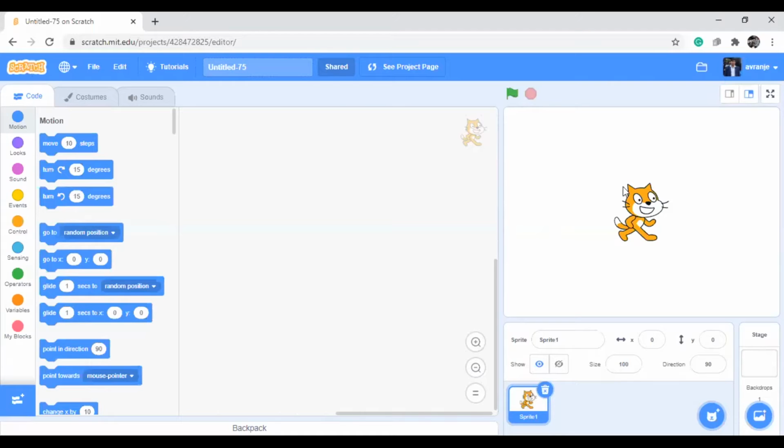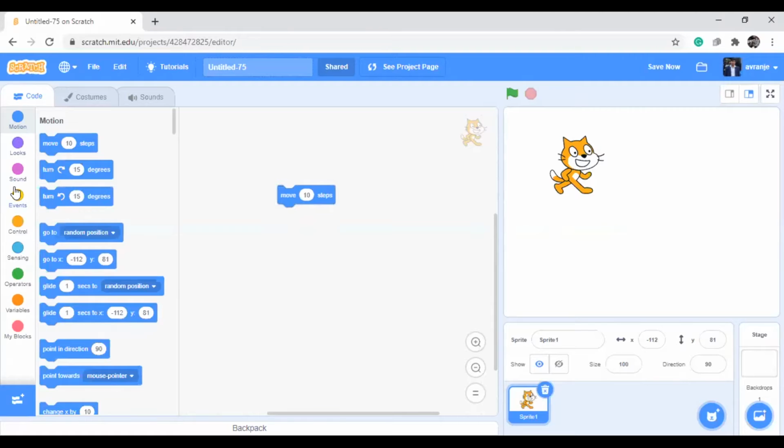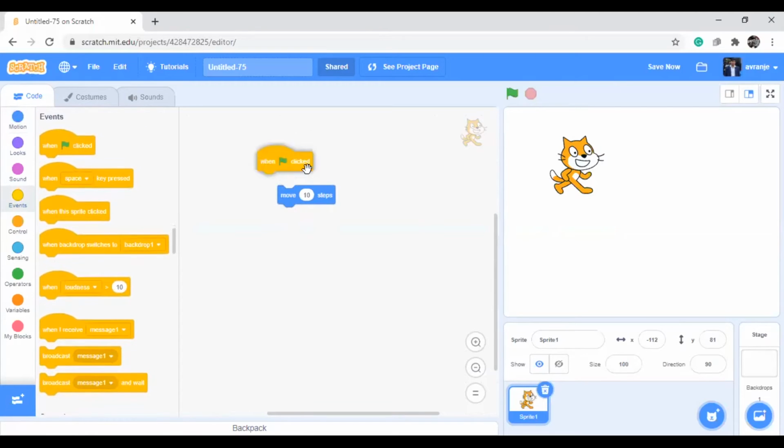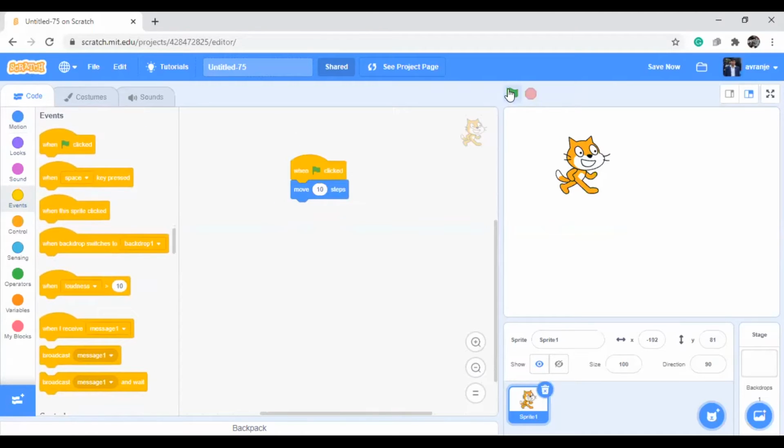Suppose now here I write move 10 steps. Just I click like this, move 10 steps. But I can't see whether it is moving or not. So I want to attach some pen to this. Now you can see here how to attach that.